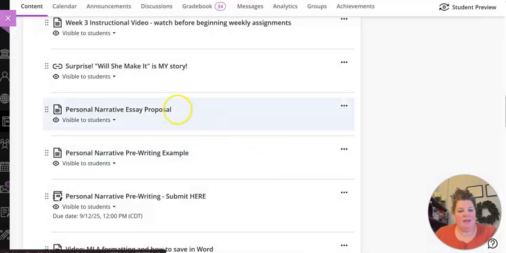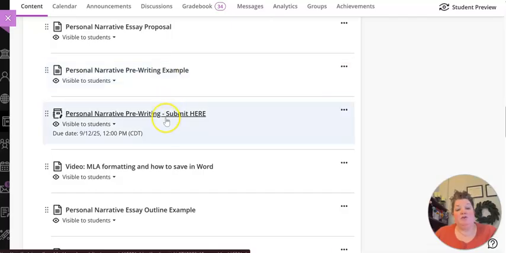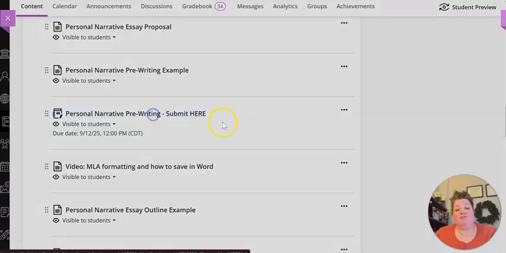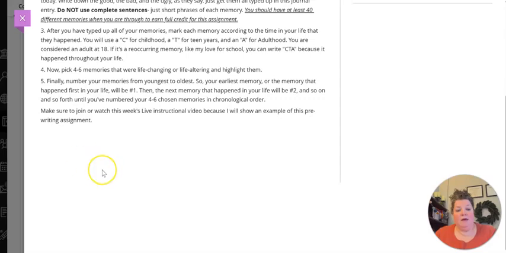Okay, next, now I've given you a pre-writing example. You're actually going to submit here. It's a journal entry. I have all of the instructions listed here for you, and you'll just go through each one of these numbers and follow the instructions precisely. Yours will have a little place right here where you can start writing your journal entry.